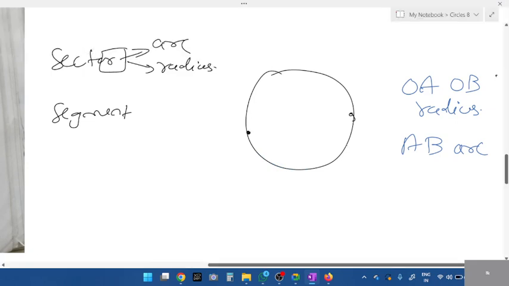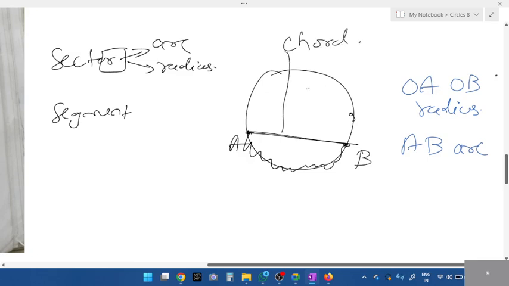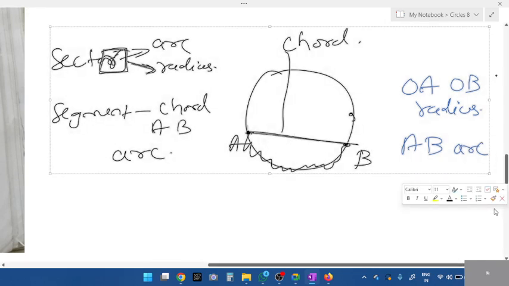Look, let me take an arc like this, arc AB. On this arc, if I draw a chord, it is not touching the center, it is not a radius, this is a chord. So a segment is made up of one chord AB and the arc. This is a segment. In a sector there is R present. R stands for radius. Remember like that. A segment will have a chord and an arc. Okay, so arc, diameter, circle, circumference are done, sector and chord.